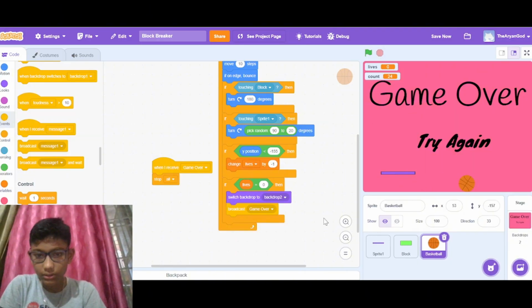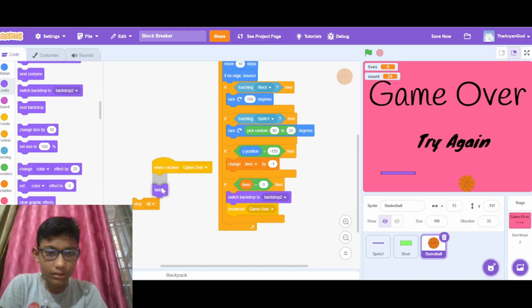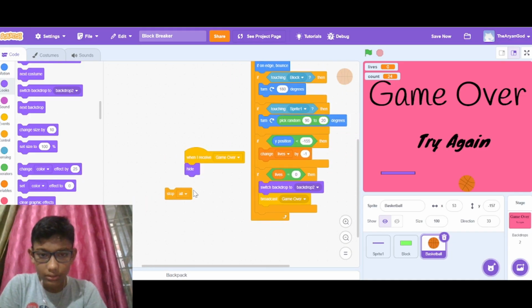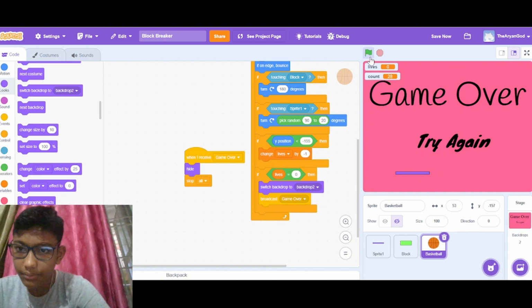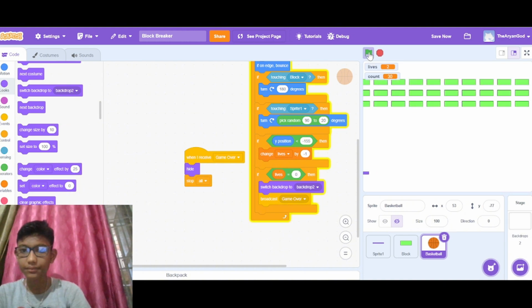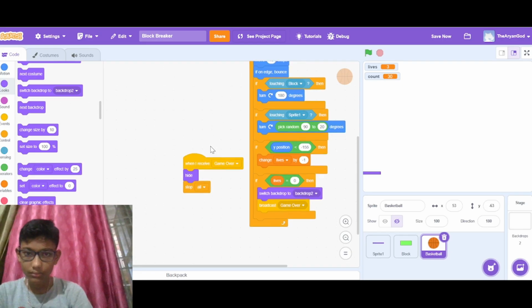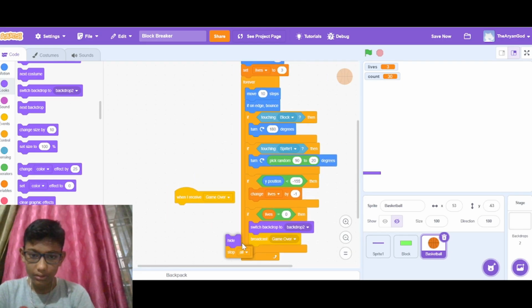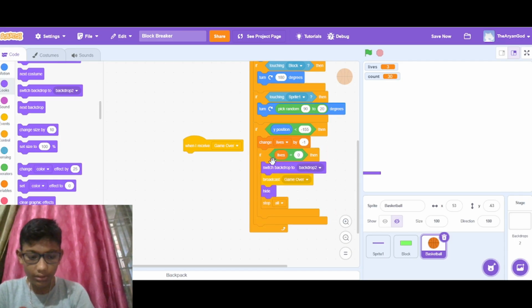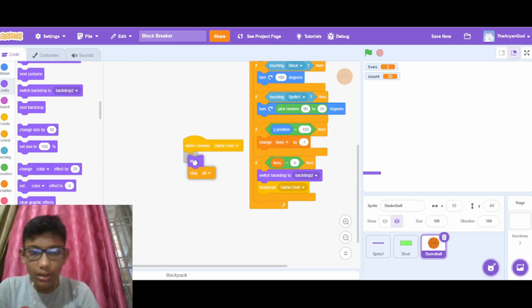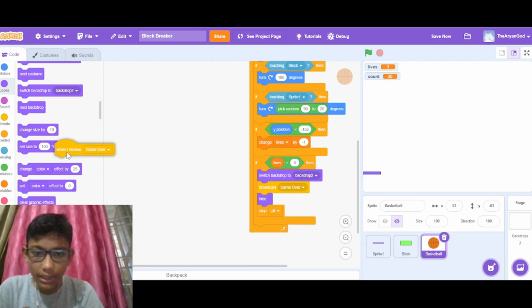So and then we can do hide and stop all. So when it goes down, it will decrease the life and then it will broadcast game over. You can see. Let's do it.